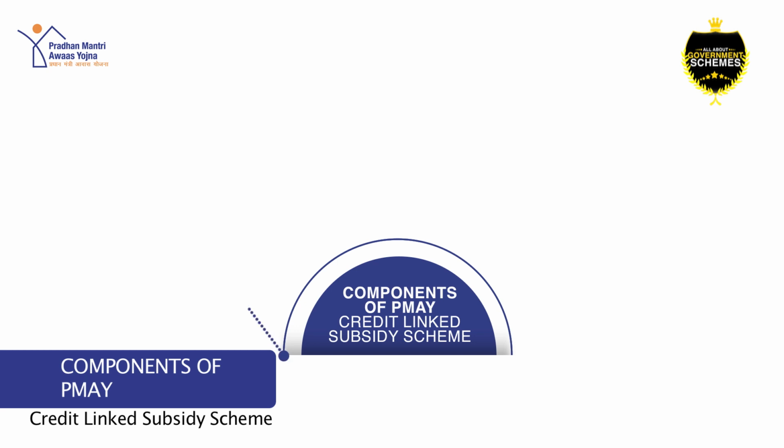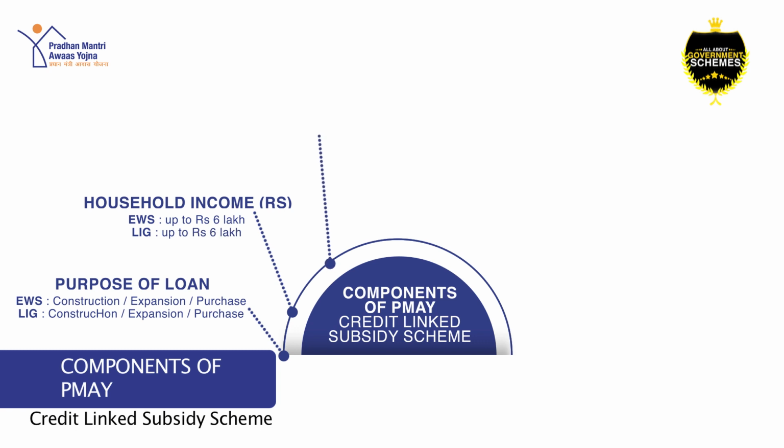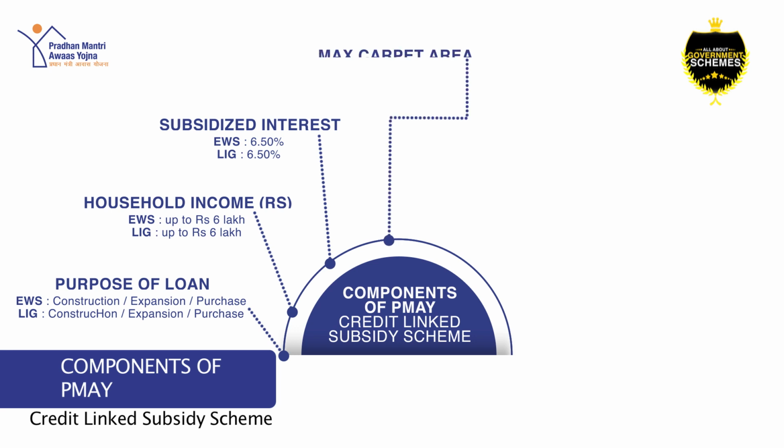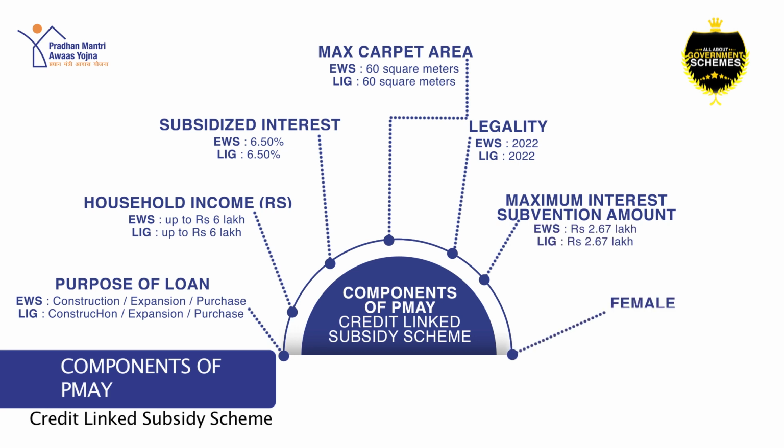EWS and LIG, purpose of loan: construction, expansion or purchase. Household income should be up to 6 lakh rupees. Subsidy interest would be 6.50%. Maximum carpet area would be 60 square meter. Eligibility, legality 2022. Maximum interest subsidy amount would be 2.67 lakh and female can also have the benefit of this scheme.